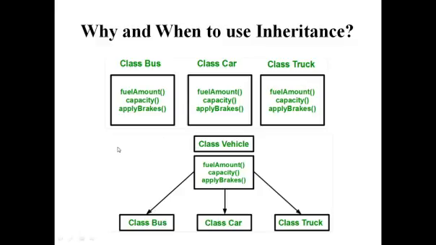Why are we using inheritance? For example, in our program we have three classes: bus, car and truck. All these three classes have the same functions: fuel amount, capacity and apply brakes. What's the problem here? Memory is wasted if you use the same functions in different classes. To overcome this problem, if I define the three functions in one class, then memory will not be wasted.